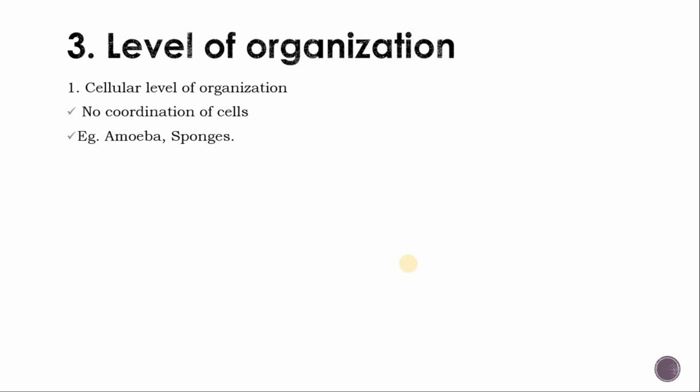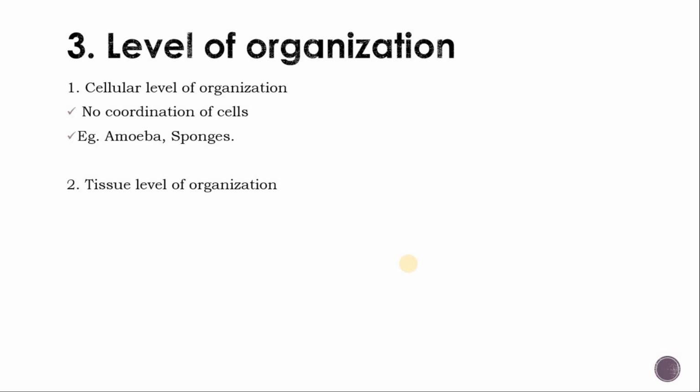The one cell performs all the cellular or metabolic activity: respiration, reproduction, food intake, food outlet. All the metabolic activity is performed by only one cell. There is no coordination between cells. This is called the cellular level of organization. Examples are amoeba and the sponges.